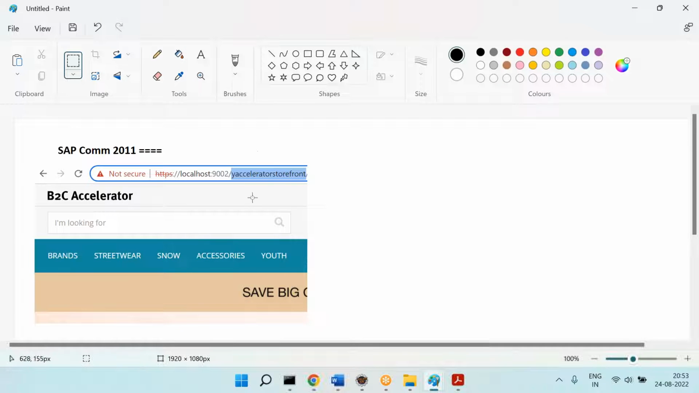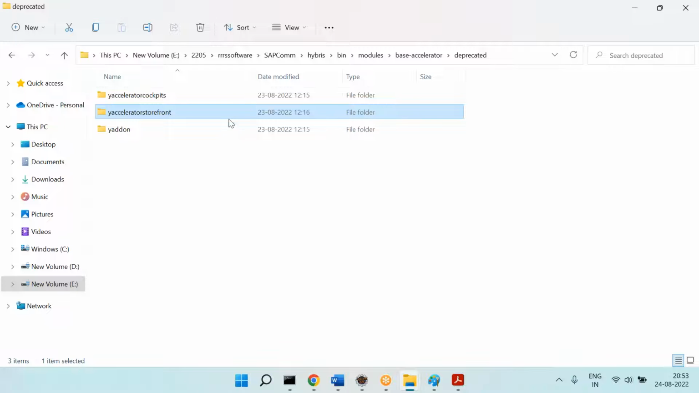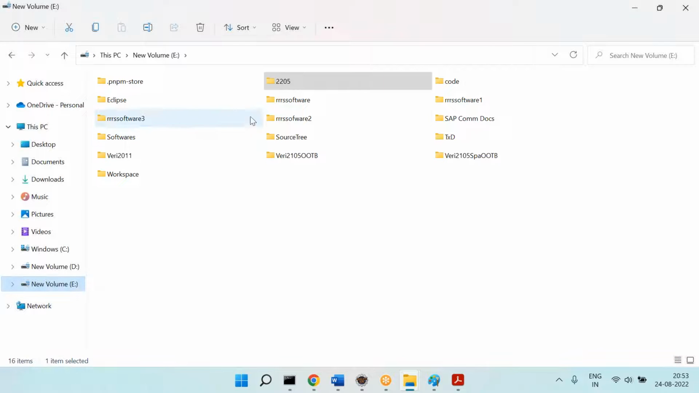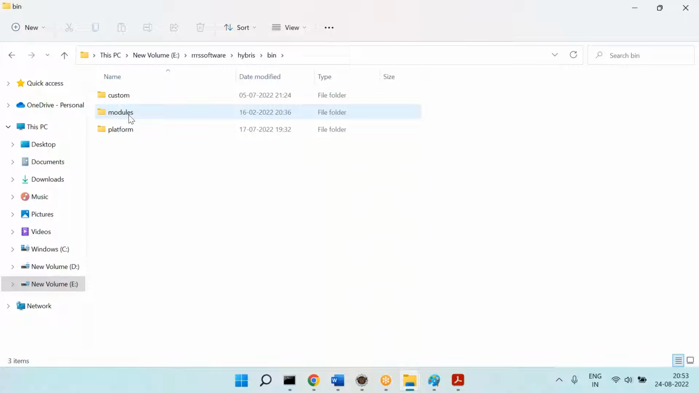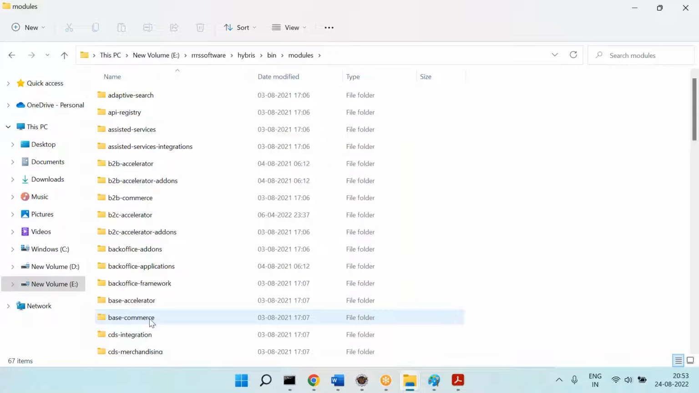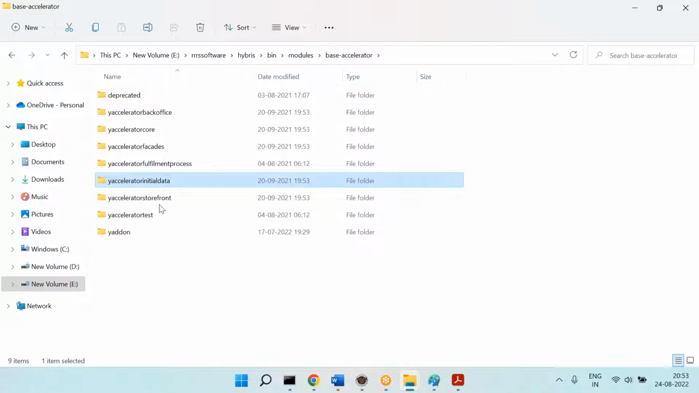This site is a via Accelerator storefront, and the via Accelerator storefront is part of what? Just now we have seen. Part of the commerce or not? Modules. Yeah, it's okay, but part of the commerce, right? Base Accelerator is a part of the commerce. You can see.